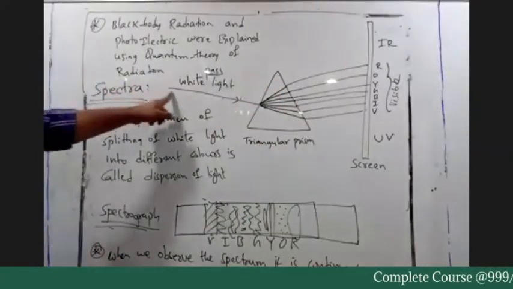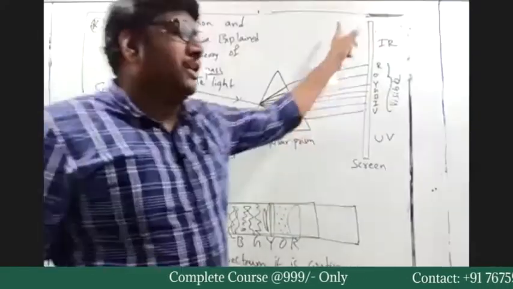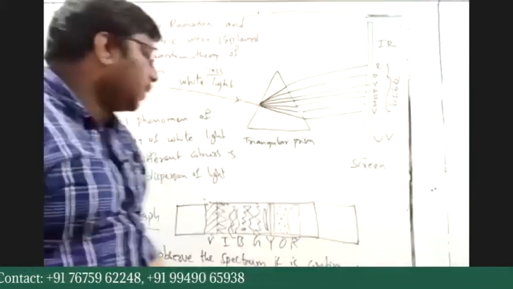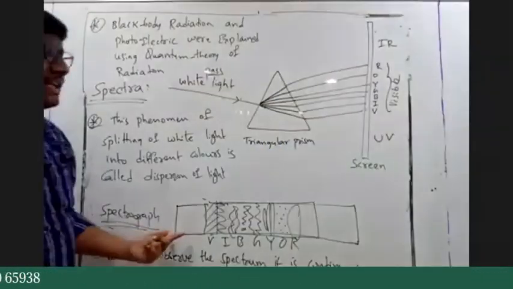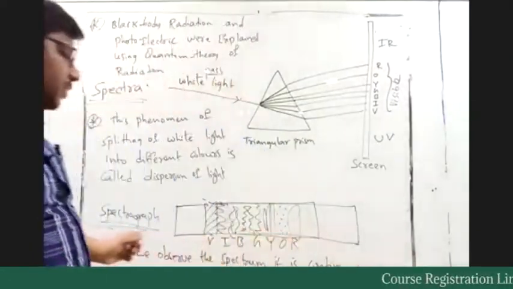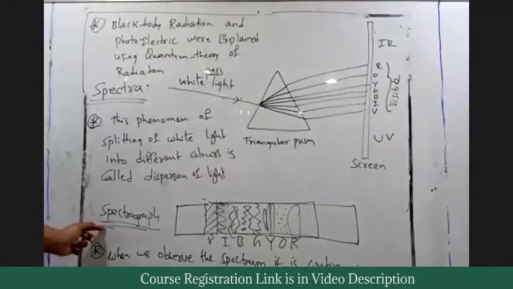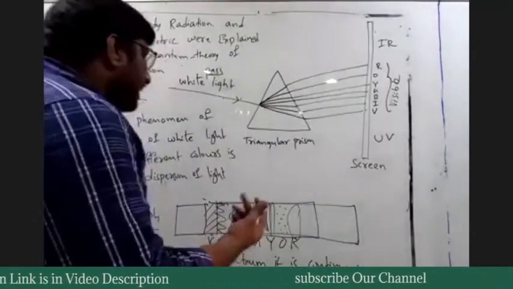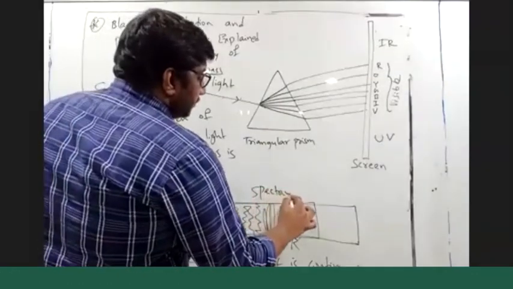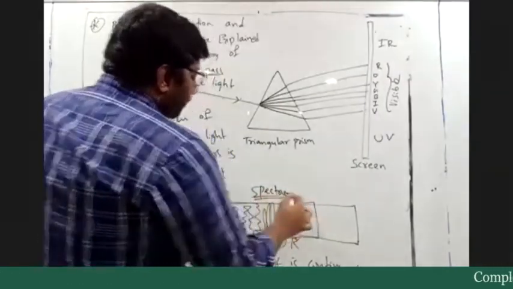When we pass white light through a triangular prism, dispersion of light occurs, and we observe colors. All those colors will be plotted in a horizontal graph, you can say. That is known as a spectrograph. It is also known as a spectrum.